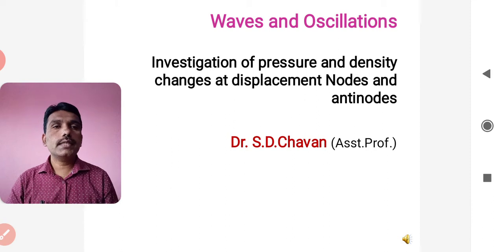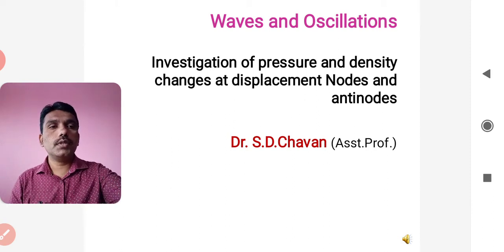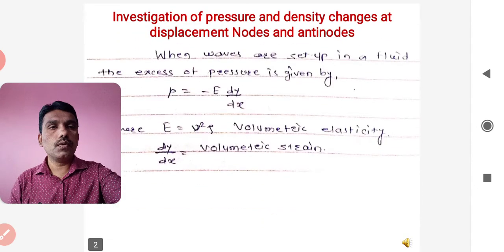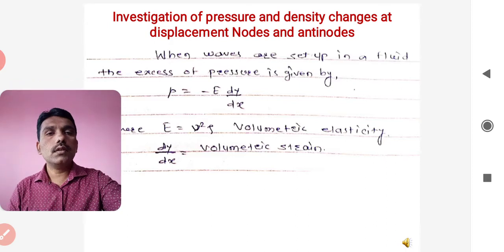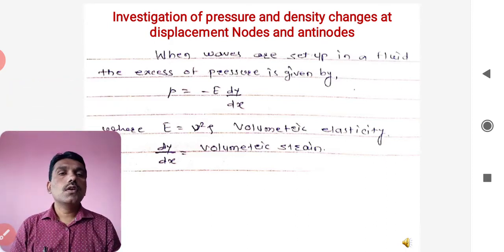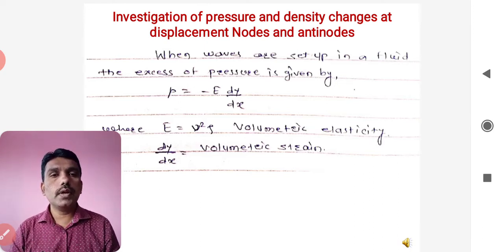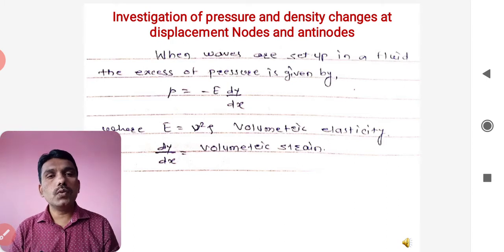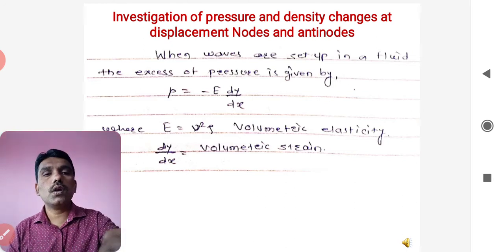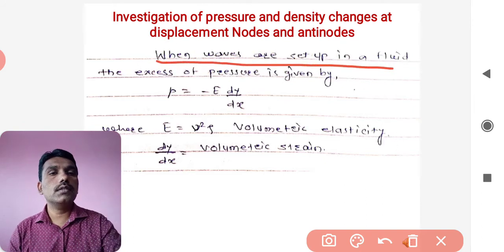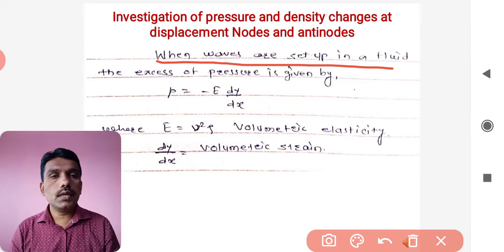So let's see what exactly the pressure and density relationships are as far as stationary waves are concerned. To understand the pressure density changes at the node point and the antinode point, first we have to take into account how the stationary waves are generated, and here it is in fluids. When waves are set up in fluids, that is what gives our stationary waves.